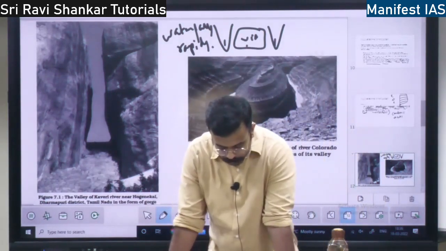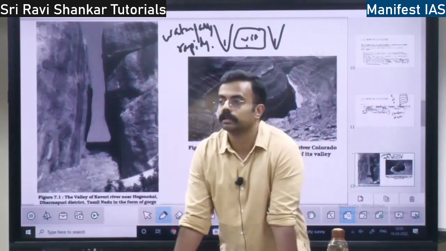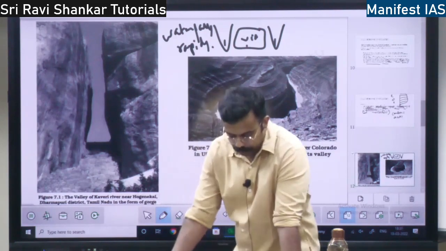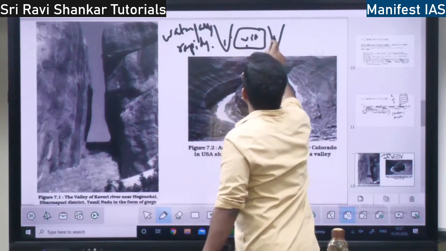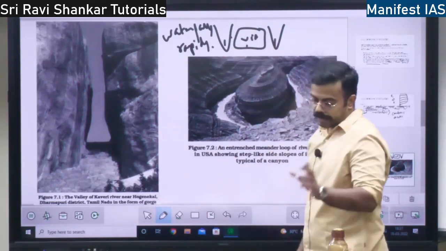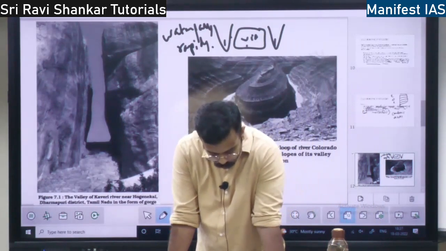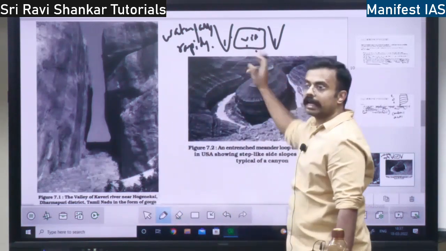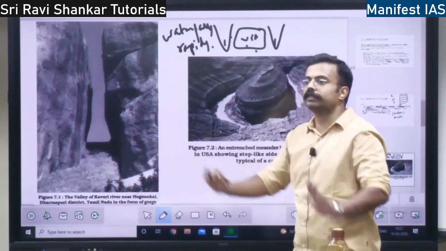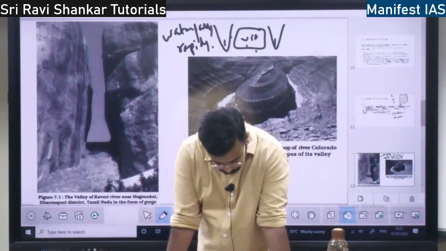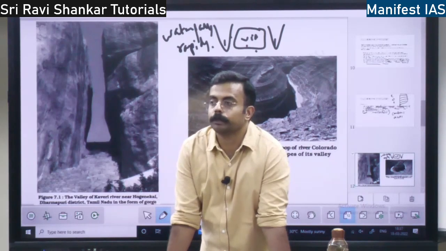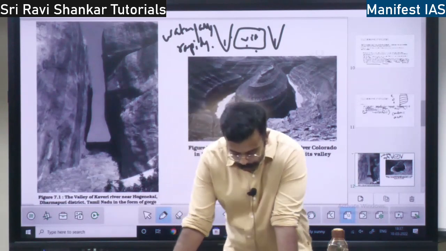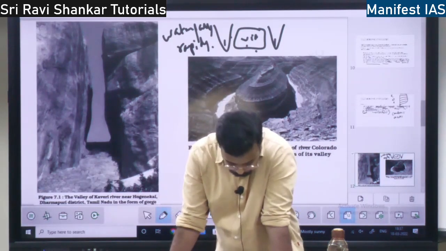Then coming to the mature stage, I told you there will be lateral erosion. Because of lateral erosion, there will be side cutting, right? So the gap between two streams will reduce. Interstream areas will reduce in the mature stage, the gap between two rivers flowing. In the old stage, what happens? There will be pure flood plains. There will be no U-shaped valley or V-shaped valley. There will be absolute flood plains, right?